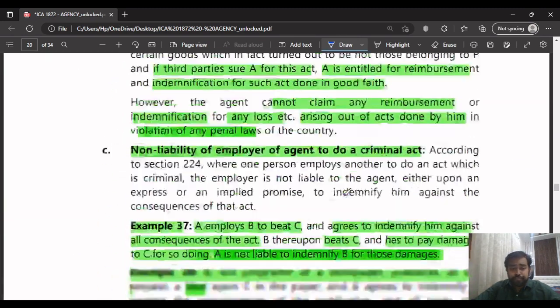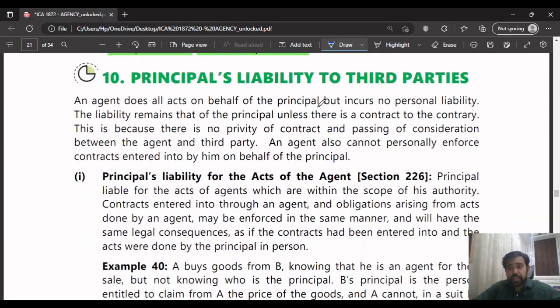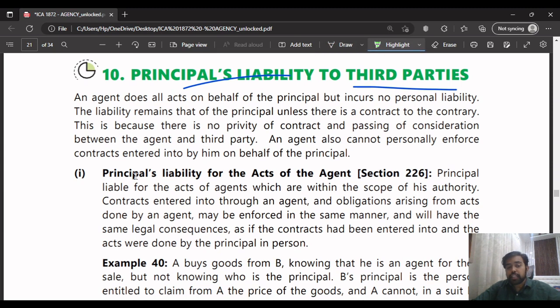Next, coming to the principal's liability to third parties. So, what is the principal's liability to third parties? We'll discuss it point by point. I'll go directly to the points. I don't want to spend too much time on this paragraph. Nothing is there in this paragraph. It is very simple what they're saying. You will be able to understand even if you just read it.